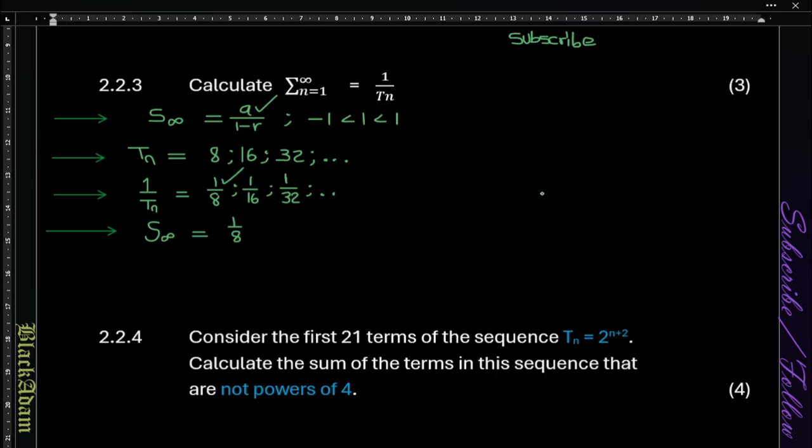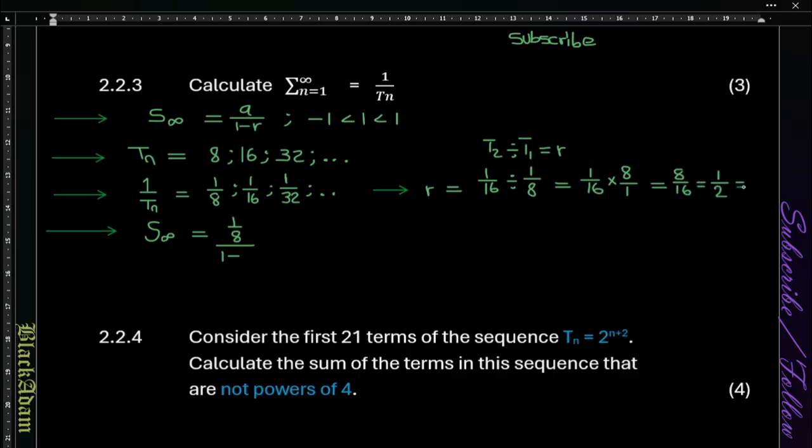our a is 1 over 8, all that divided by 1 minus r, we need to find r. So let's find r. r is going to be 1 over 16 divided by 1 over 8, that's t2 divided by t1, that's our r. So it's 1 over 16 multiplied by 8 over 1, giving us 8 over 16. Simplifying further gives us 1 over 2. So that's our r.